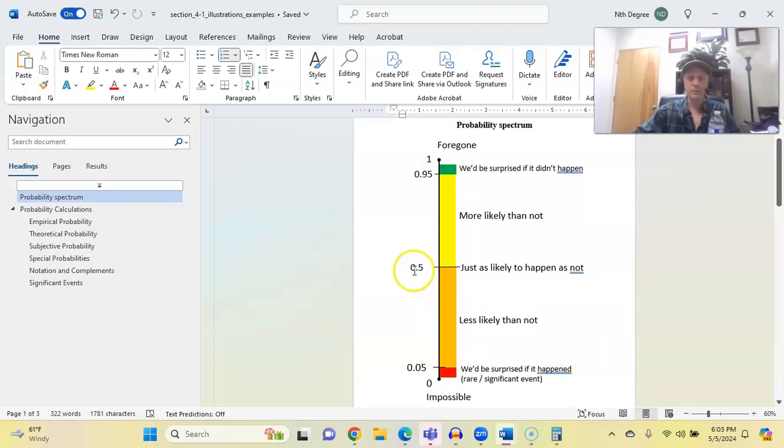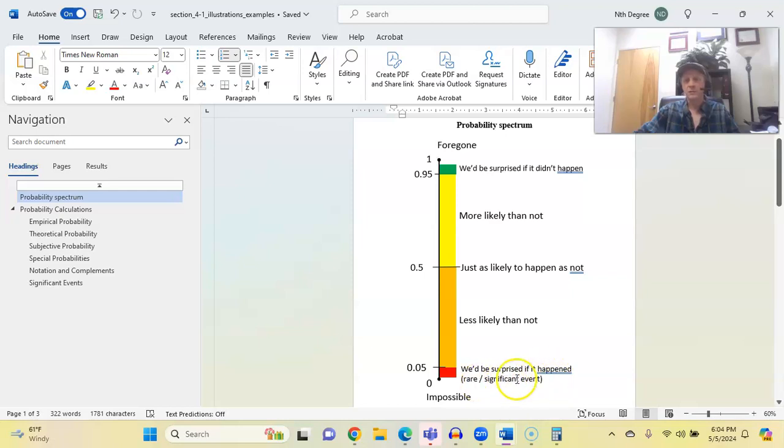The halfway point, the probability of 0.5 or a half, means just as likely to happen as not. So a probability of 0 means that something is impossible. A probability of 1 means it's absolutely certain to happen. It's a foregone conclusion. And the halfway point means it's just as likely to happen as not to happen. So in this orange zone here, these are probabilities that are less likely than not. And if those probabilities get very low, we get into a range where we would actually be surprised if this event happened. It's a rare event.